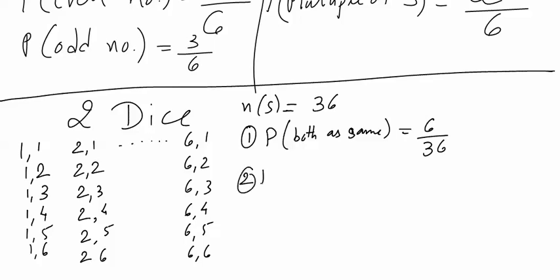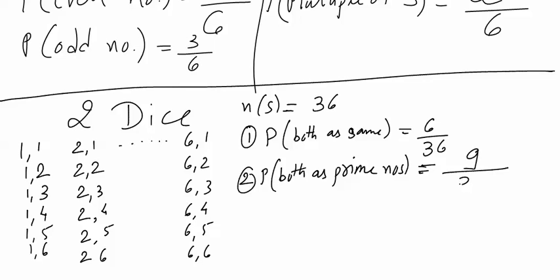Similarly, there could be a question like the probability of getting both face values, both values on the faces, as prime numbers. Let's try to calculate: 2,2; 2,3; 2,5; 3,2; 3,3; 3,5; 5,2; 5,3 and 5,5. That is 9 out of 36.